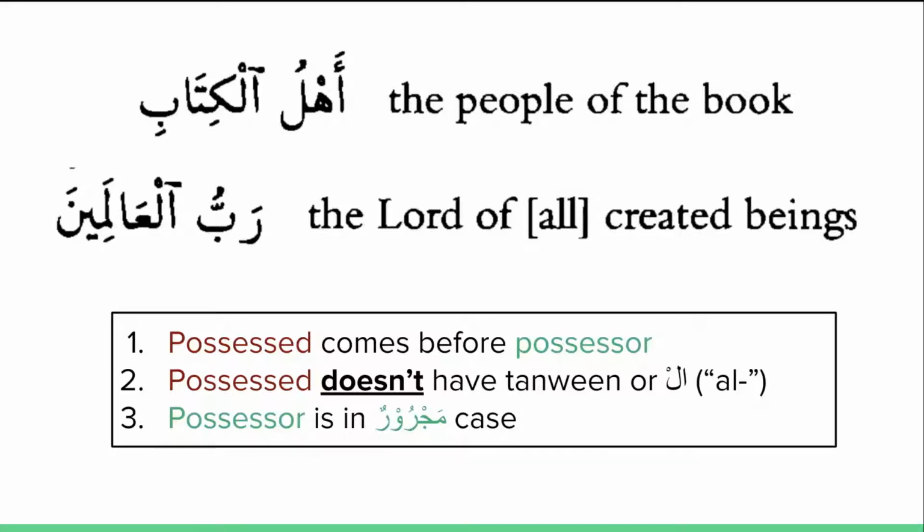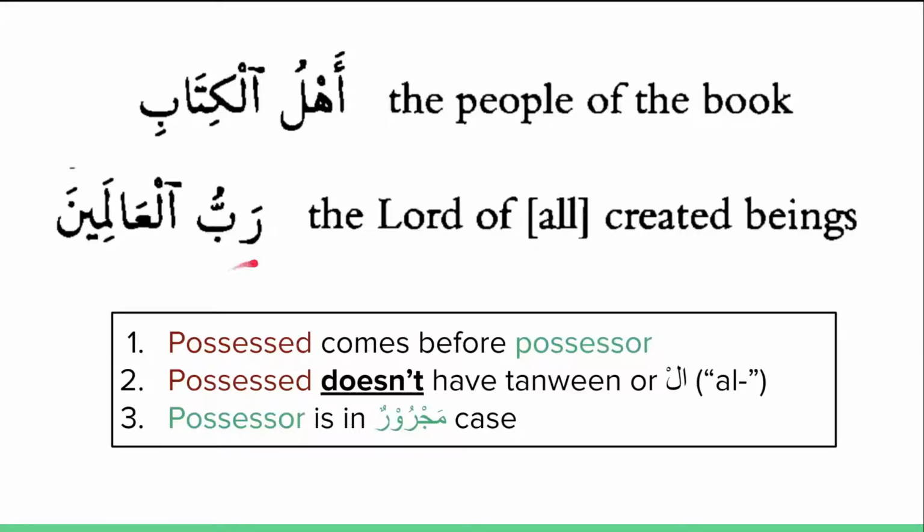So Ahlul Kitabi, the people of the book, the possessed comes first. The possessed doesn't have tanween or al, and the possessor is in the majroor case. Now one thing I'll mention is that the possessed can be in any of the three cases, and that depends on what other rules are being applied. But the possessor has to always be in the majroor case. Rabbul Alamina, the Lord of all created beings.